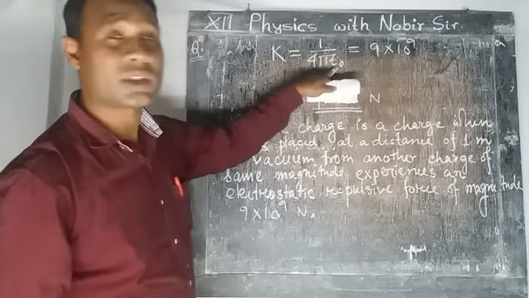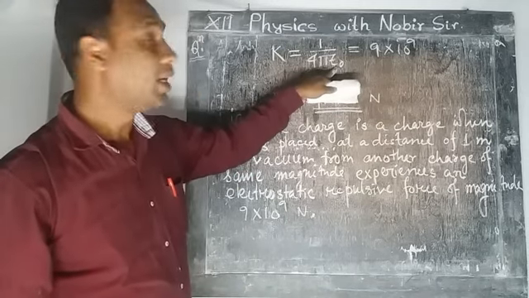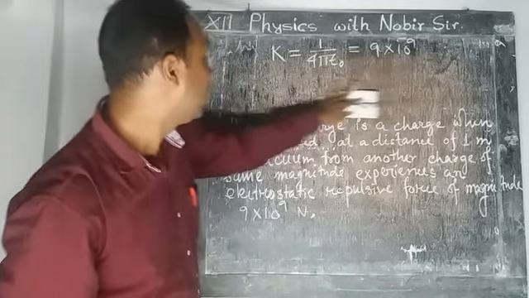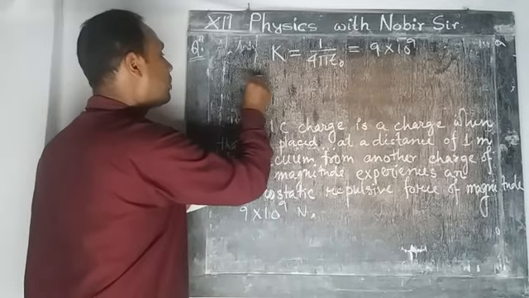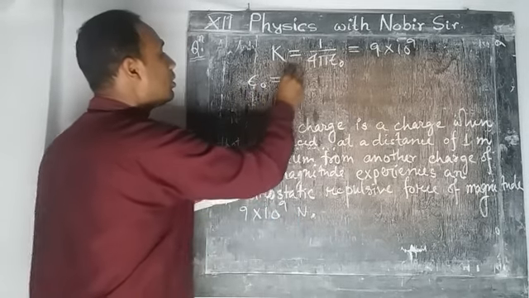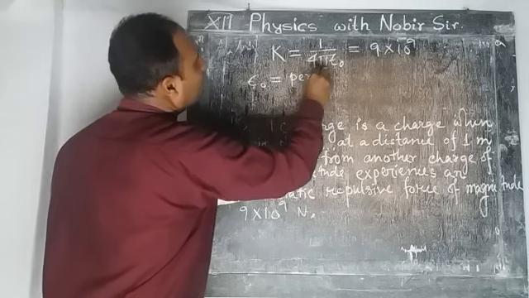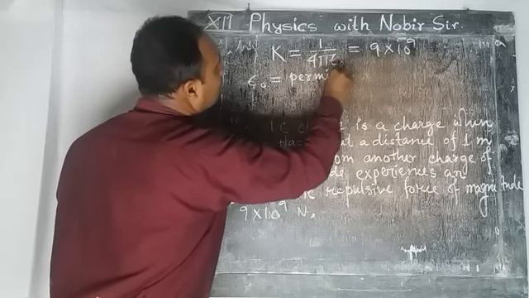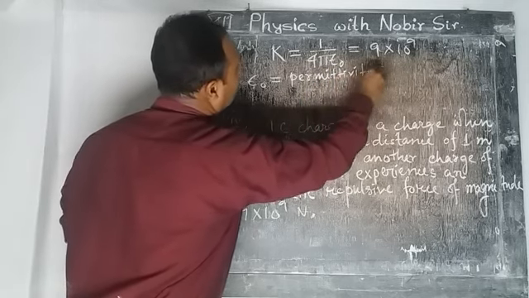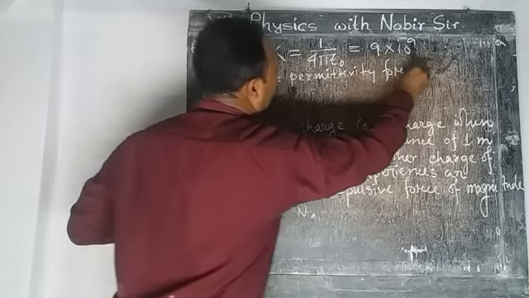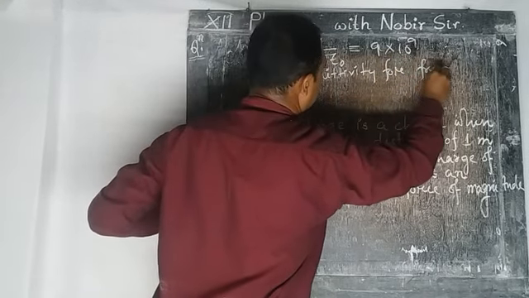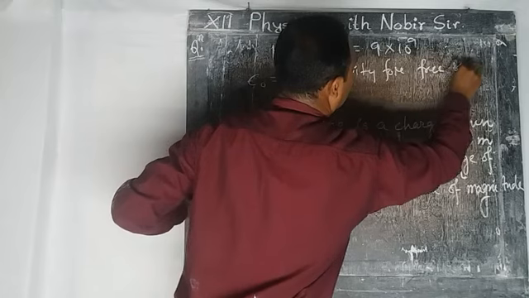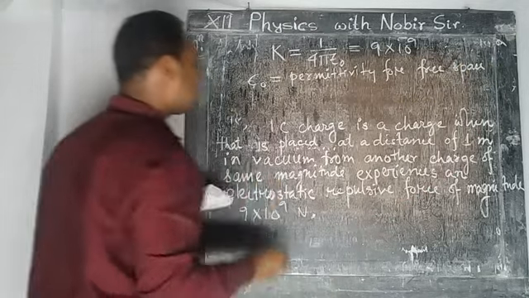But here is another constant, it is called epsilon naught, and this epsilon naught is called permittivity for free space, means vacuum.